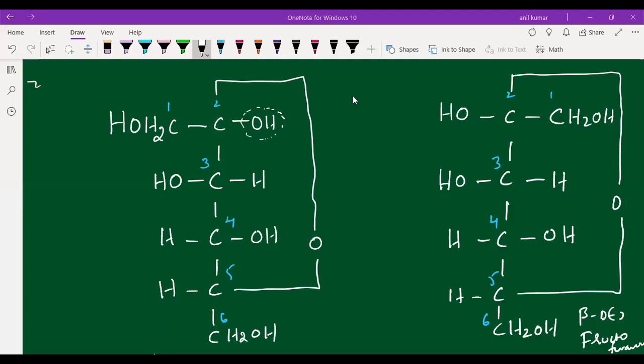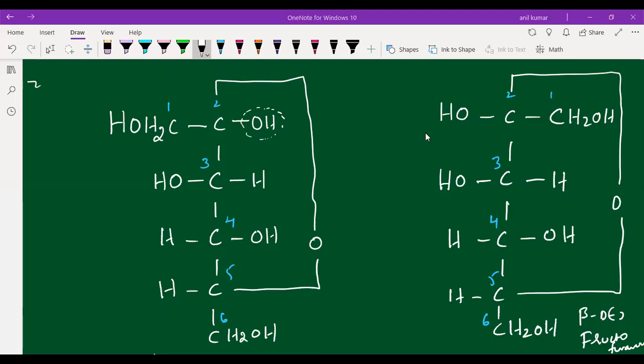The configuration is the same at the third carbon, fourth carbon, fifth carbon, and sixth carbon. Please have a look. You can compare both structures. So you will be knowing which configuration is same, which is different. Both are having the same configuration, students. Okay. Now you understood the difference between alpha D fructofuranose and beta D fructofuranose.